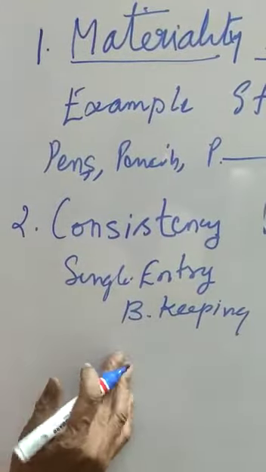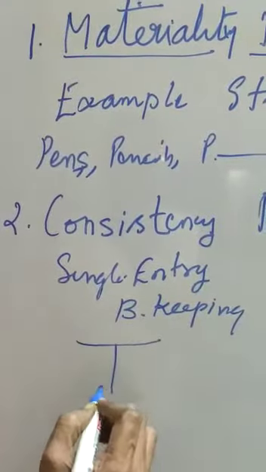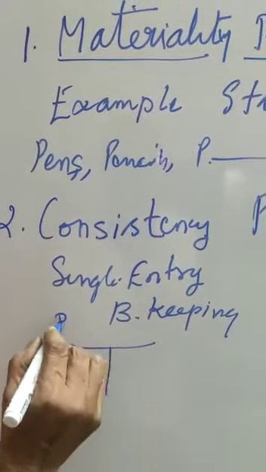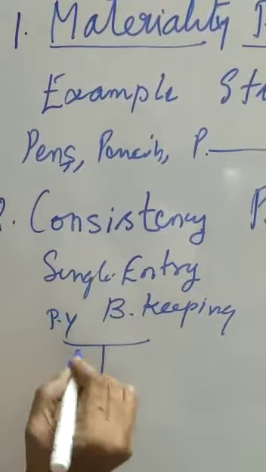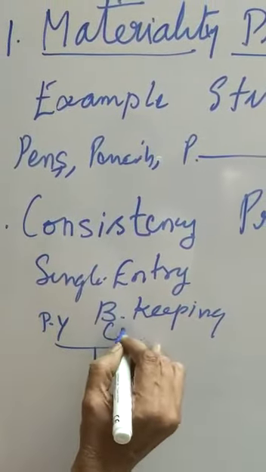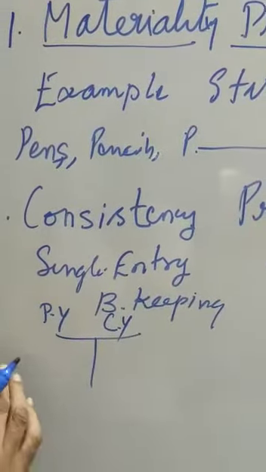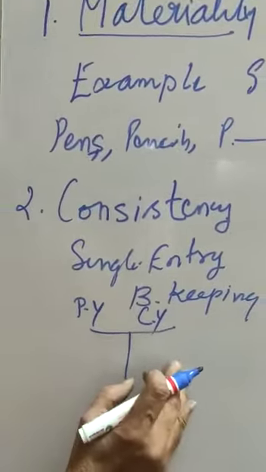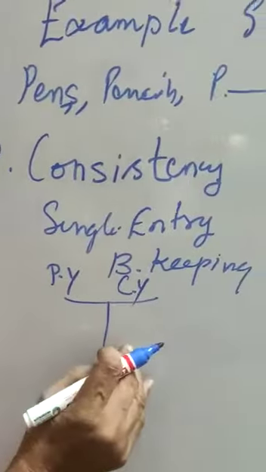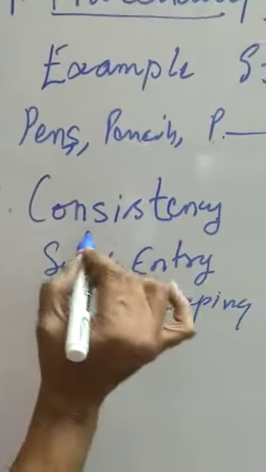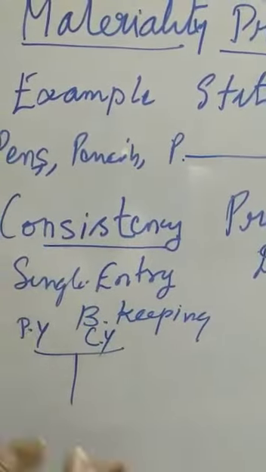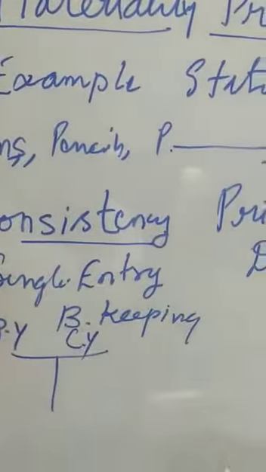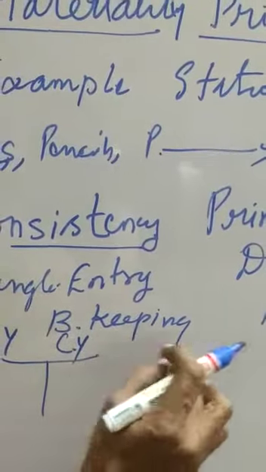Why this is necessary means, for comparison, the results are compared with the previous year. Every time the results of the previous years are compared with the current year. In order to compare both amounts, it is a must to follow stability. Consistently, they have to follow one system, whether single entry bookkeeping or double entry bookkeeping.